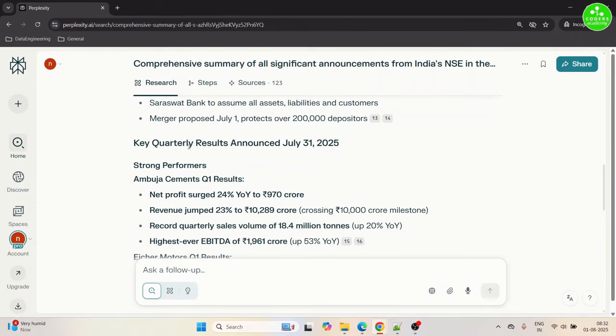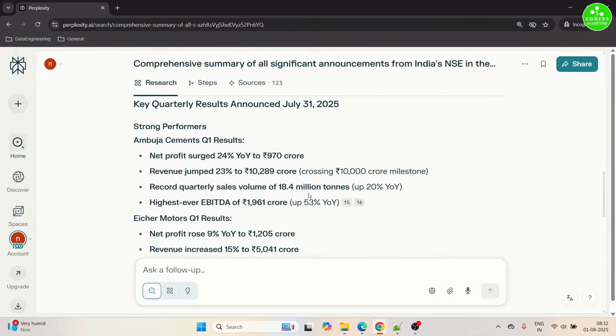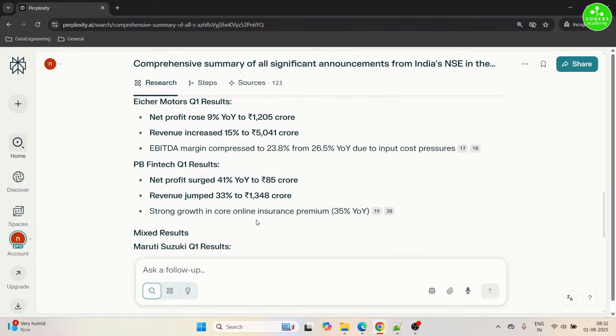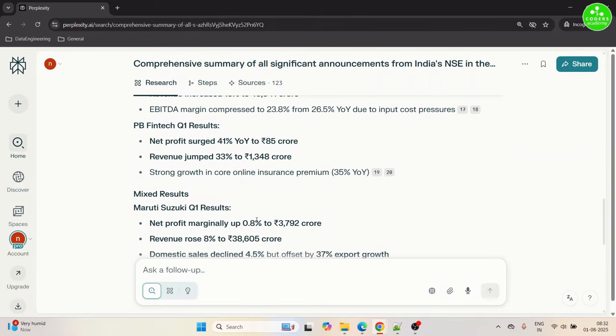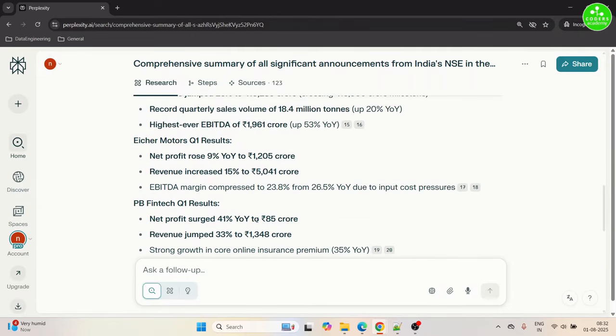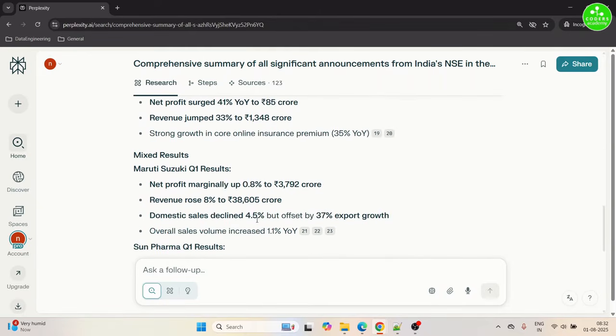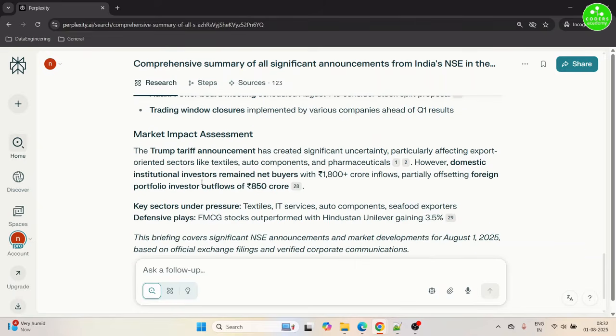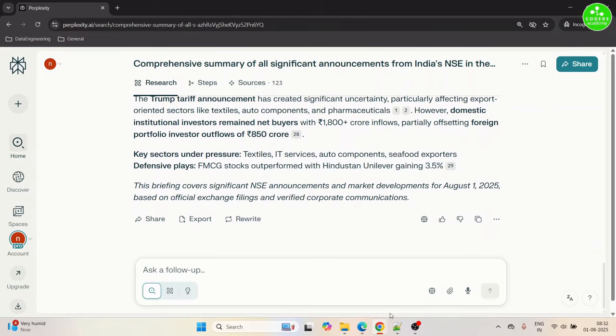Key quarterly results announced on 31st of July have been strong performances by Ambuja Cement, Eicher Motors and PB Fintech. So you can go through these results, you can pause the video and go through them. Mixed set of results are published by Maruti Suzuki and Sun Pharma, and some corporate actions from Adani Power board meeting and market related impact due to the tariff imposition.